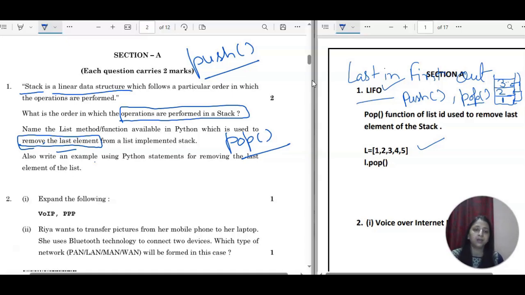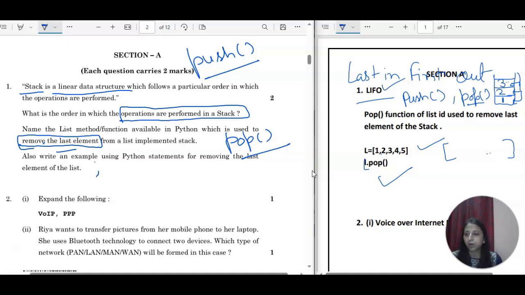You can implement this stack with the help of a list. So list L is equal to, you know very well, we can insert the elements in square brackets, any number of elements separated with commas. Now the list is L only, so it is L dot pop. This will help you to remove the last element from the stack.